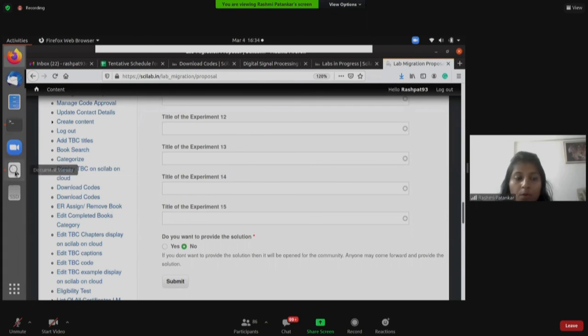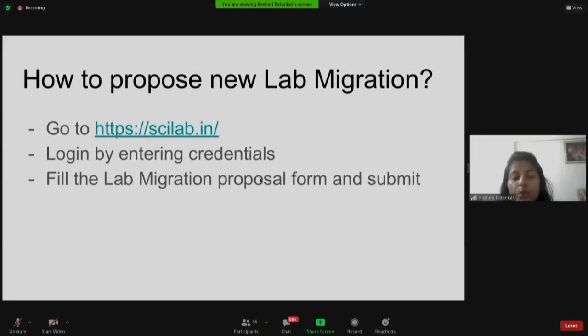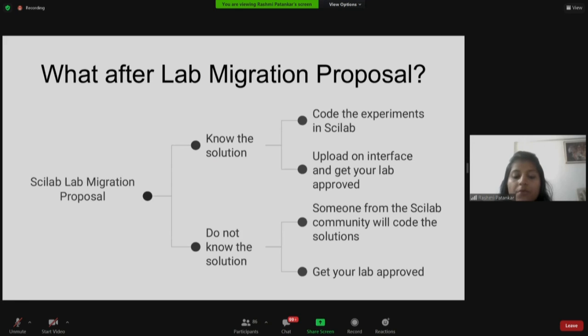Once you have filled the proposal form and submitted it, suppose you know the solution of the experiments. Then you can code the experiments in Scilab, upload them on the interface and get them approved by us. But in case you don't know the solution, you do not have to worry. Someone from the Scilab community will help you out and code the solutions for you. And then you have to get your lab approved by us.